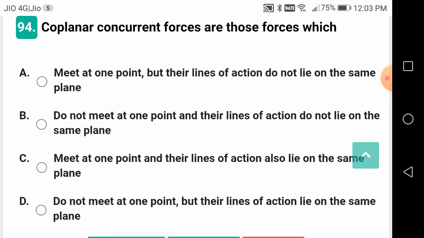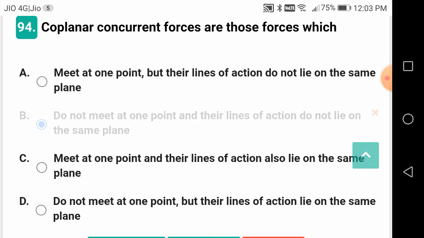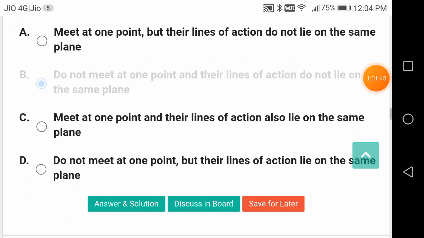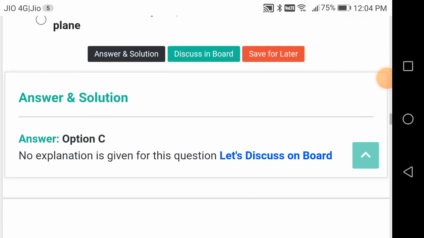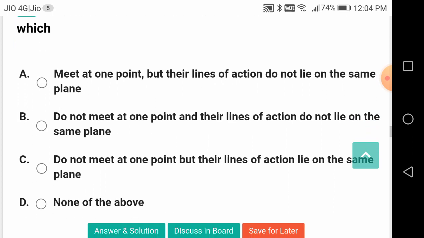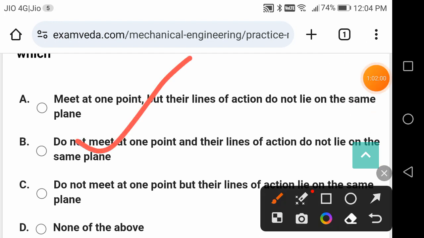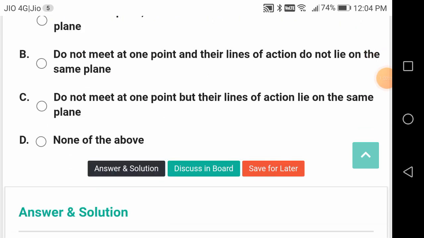Coplanar concurrent forces are those forces which meet at a point, and their lines of action lie on the same plane. This is the correct answer, okay, friends. Non-coplanar, non-concurrent: so they neither meet nor lie in the same plane. Answer is B.